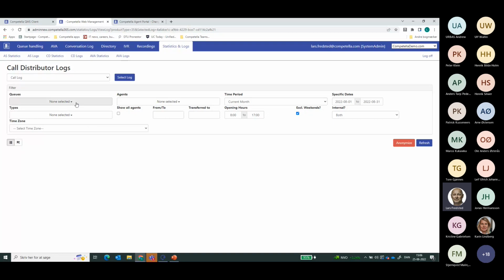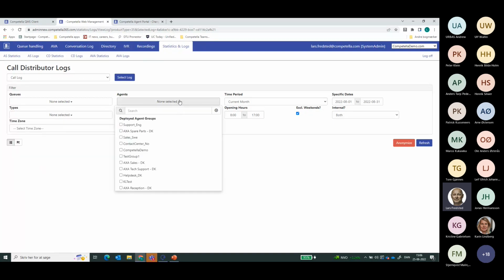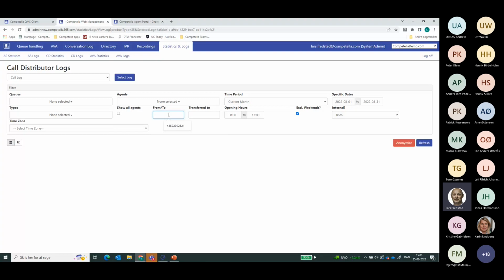In here, I can also filter, for instance, on queues. I have the ability to filter on what type of call that I would like to see, on particular agents, the period of time. But I can also do it if it's a specific customer from a particular phone number that have some kind of complaint. Then I can also go in and find that information.